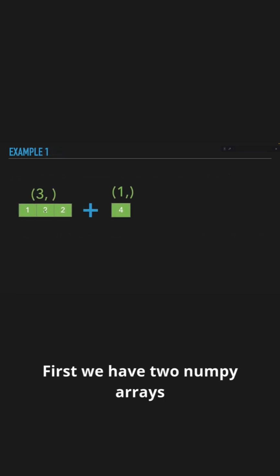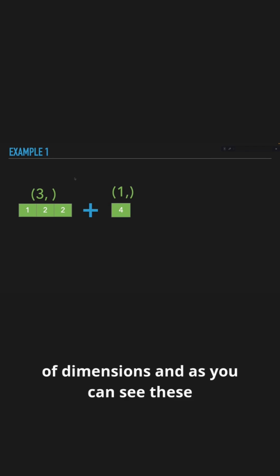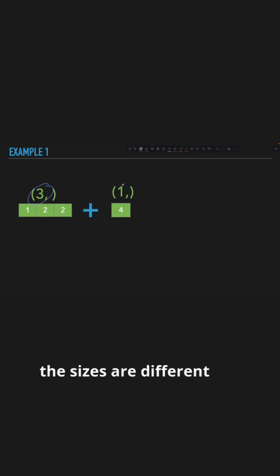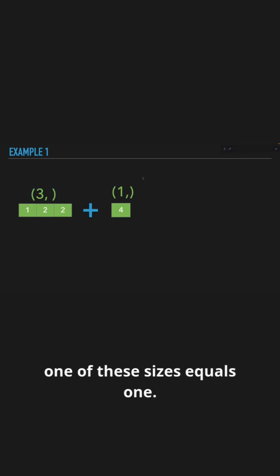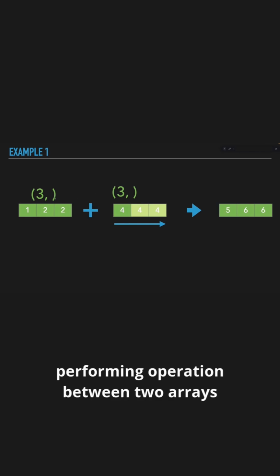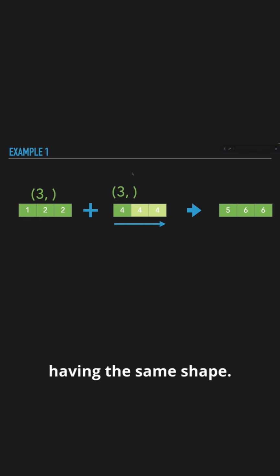First, we have two NumPy arrays that have the same number of dimensions. And as you can see, these dimensionalities are compatible because the sizes are different, but one of these sizes equals 1. And in this case, this array will stretch to the right by replicating itself in order to match the dimensionality of the first array. And after that, we can proceed as if we were performing an operation between two arrays having the same shape.